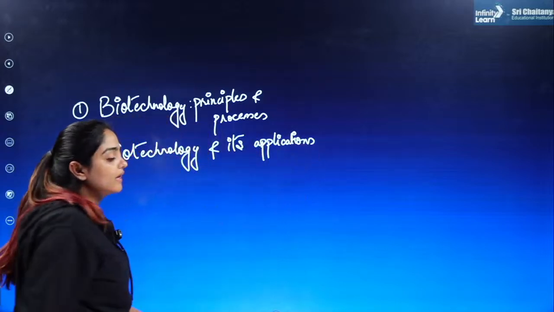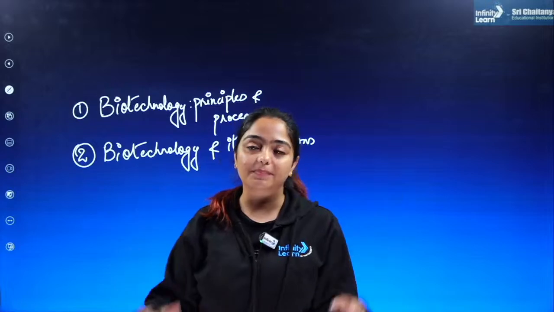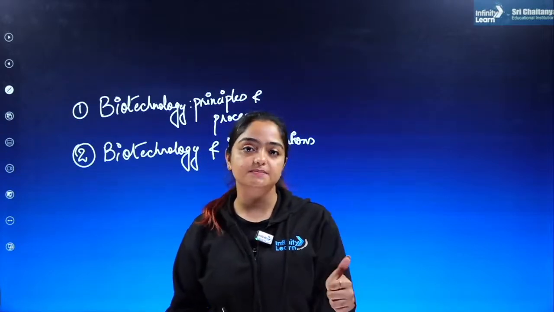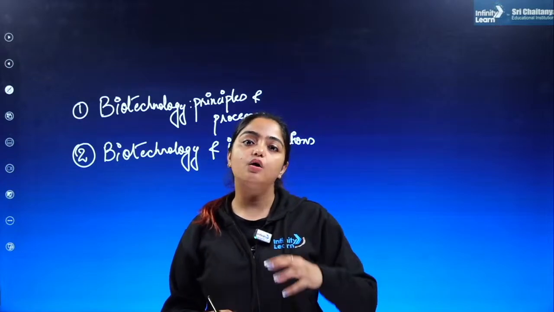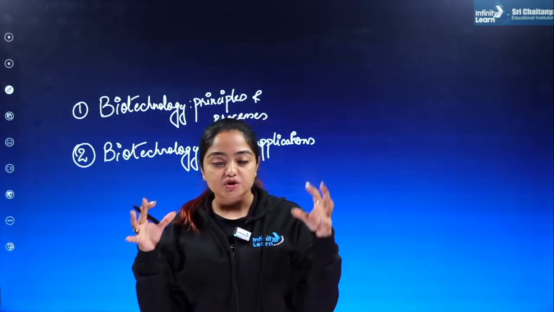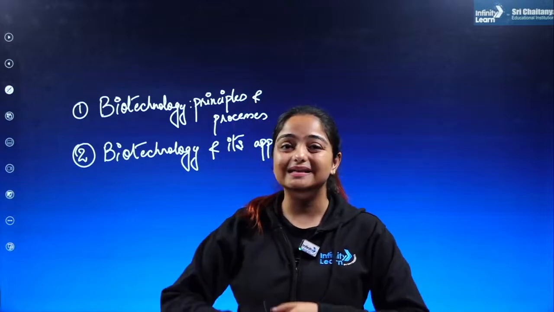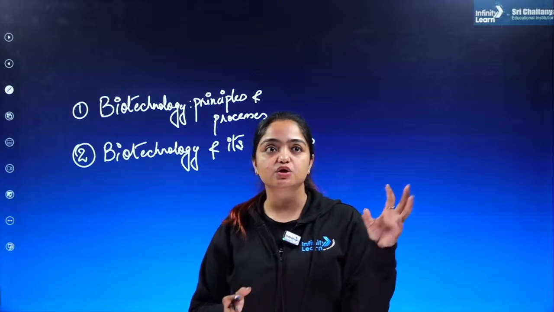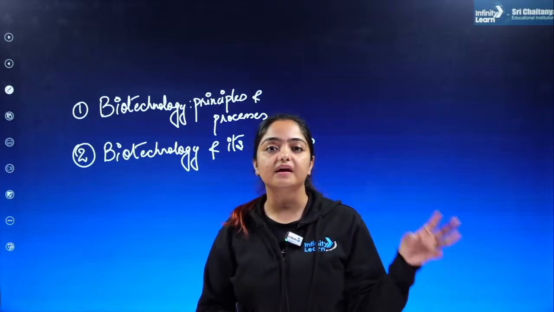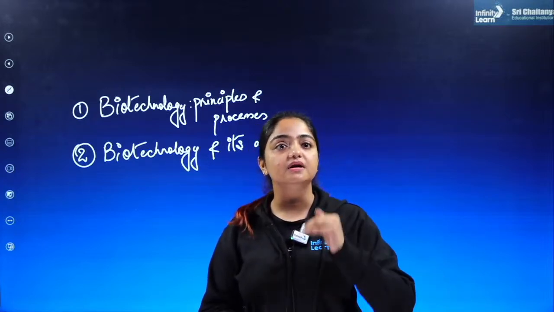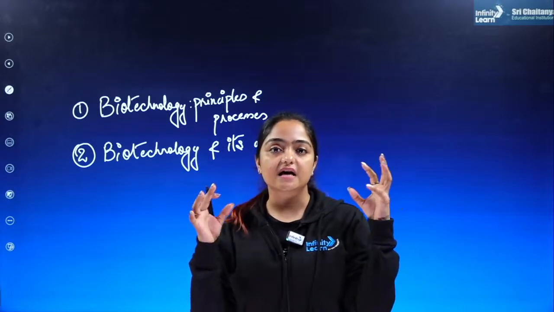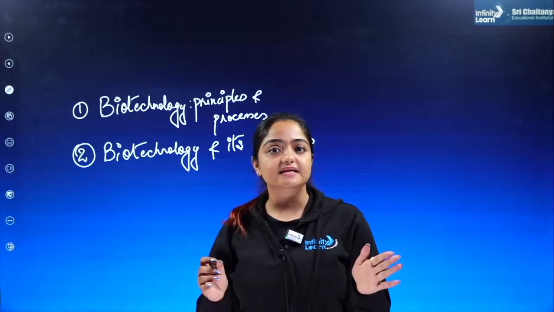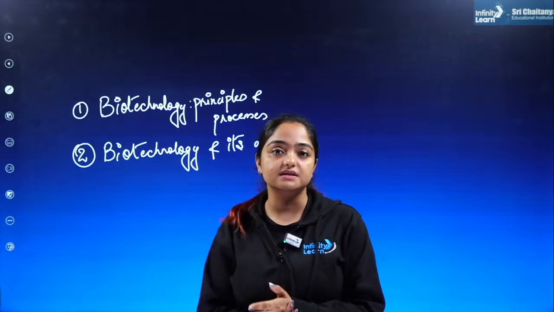Whenever I talk about the Biotechnology unit, that unit consists of 2 chapters, that is Biotechnology Principles and Processes, along with Biotechnology and its Applications. Both the chapters which are a part of that particular unit become really, really important. That unit itself consists of around 11 to 15 marks, and the number of questions coming from these particular chapters is actually higher. You can score up to 15 marks from this particular unit.